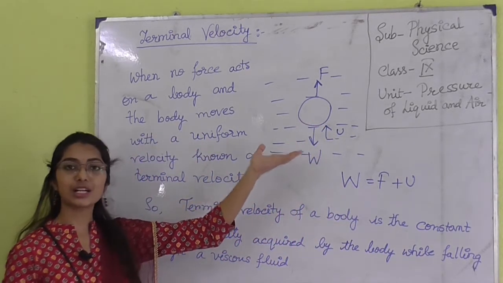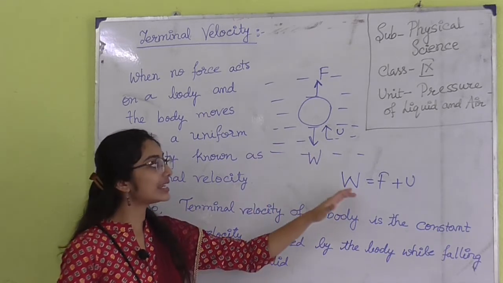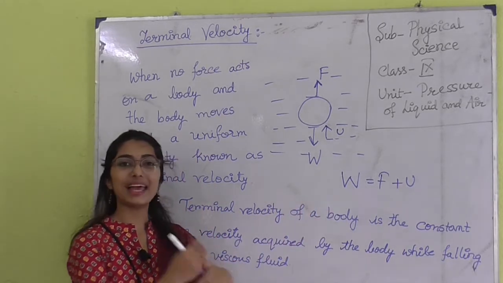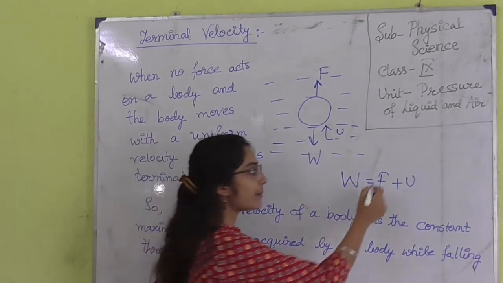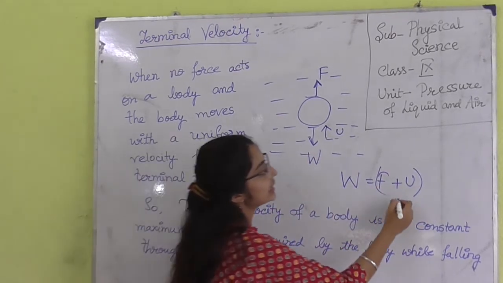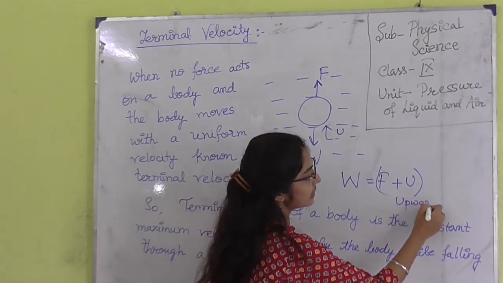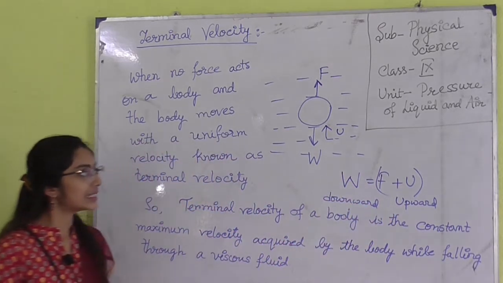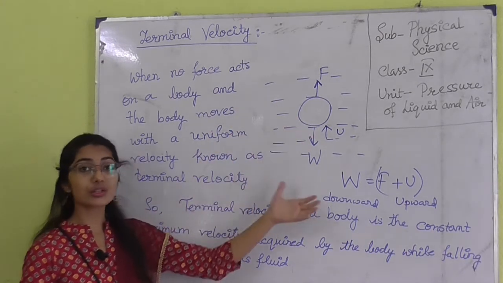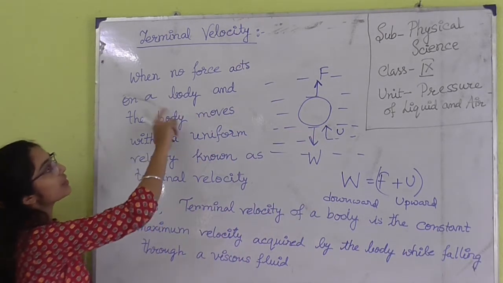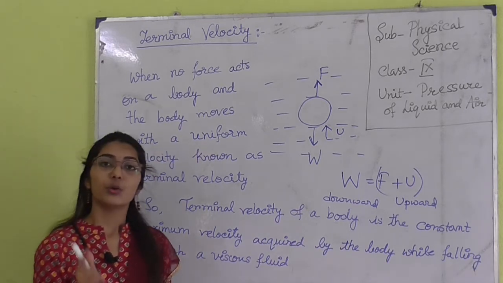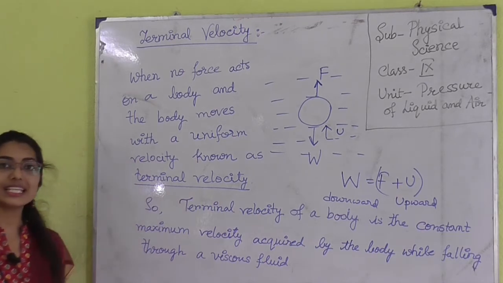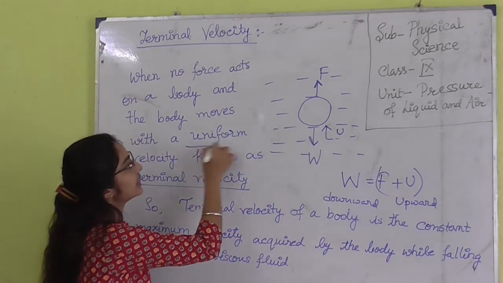Viscous force and upthrust act in the upward direction and weight acts in the downward direction. So these three forces balance one another. The sum of these upward forces balances this downward force. As a result, there is no net force acting on the body. So when no net force acts, the body moves with a final velocity, that is known as terminal velocity, and that velocity is uniform throughout the distance.